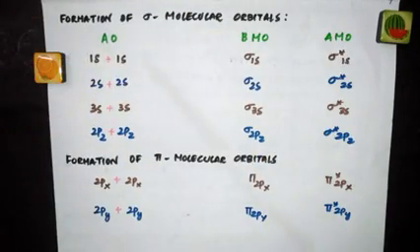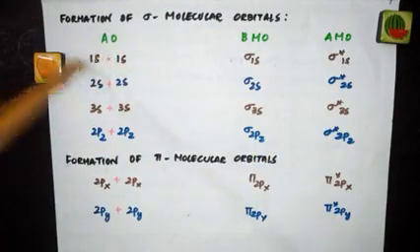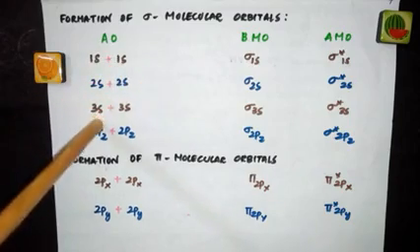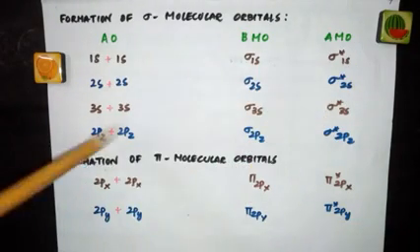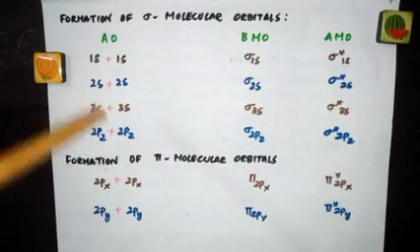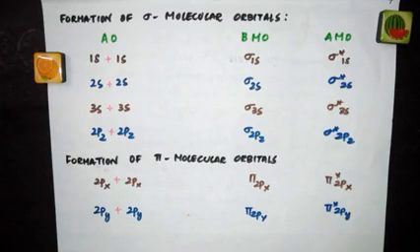See, 1s and 2s will not undergo combination. So this is the allowed combination. Next, 3s and 3s. You will get sigma 3s, sigma star 3s. Same way, if you have 4s and 4s, you will get sigma 4s, sigma star 4s. We usually stop with 2.